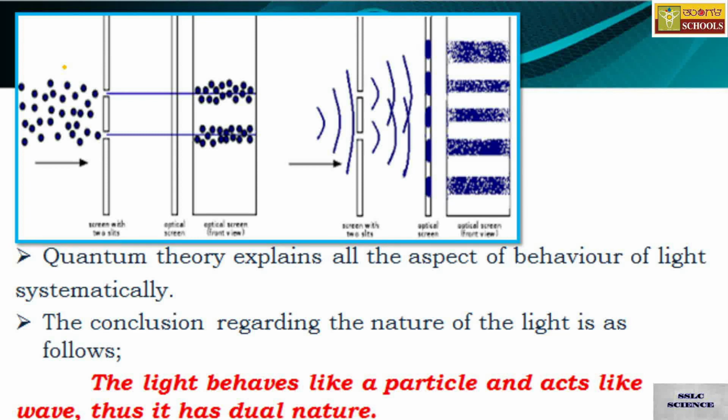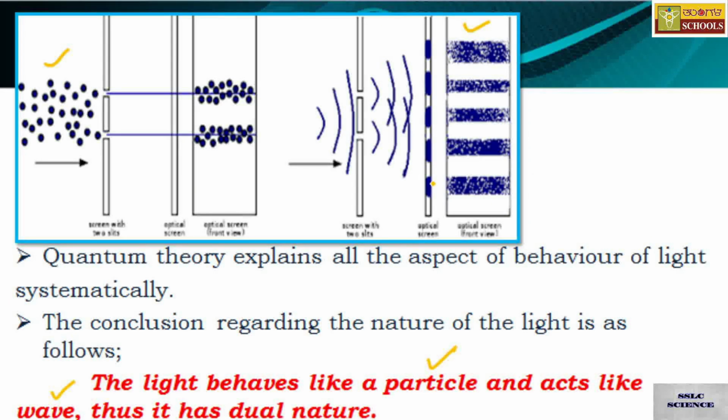So quanta behave as particles as well as waves. Quantum theory explains all aspects of the behavior of light systematically. By that, we can conclude light has a dual nature. Light behaves like a particle and acts like a wave. Thus, you can say light has dual nature. This is the overall conclusion drawn from all the different theories proposed by different people.